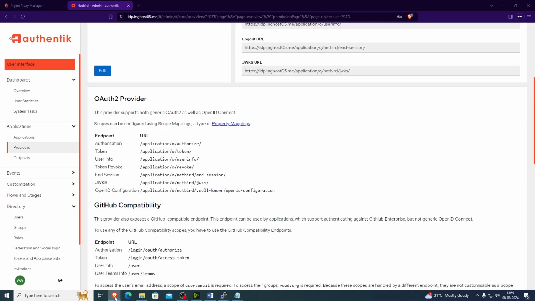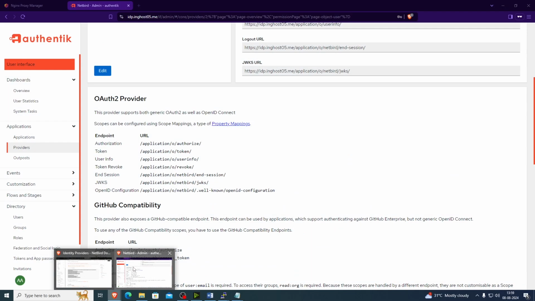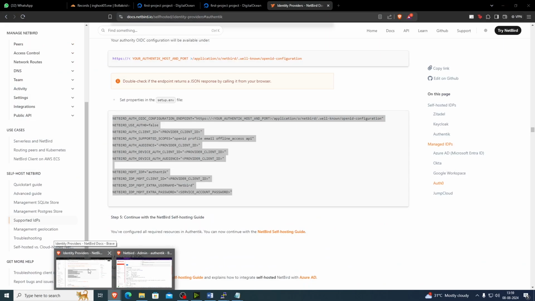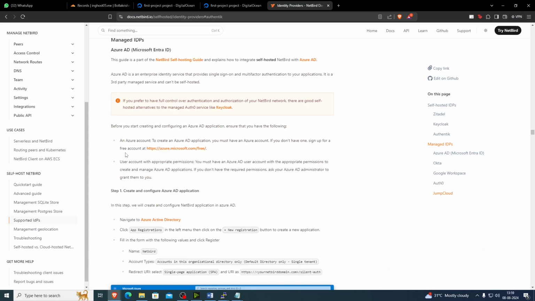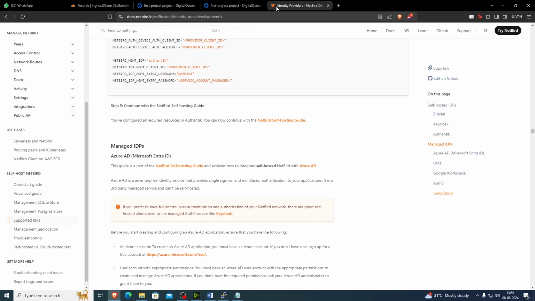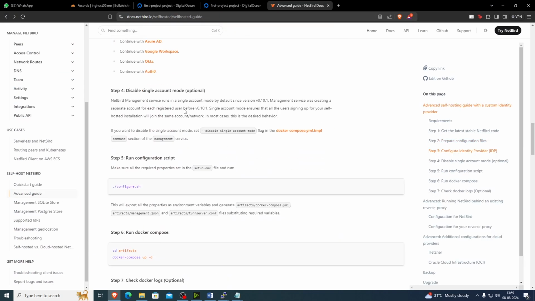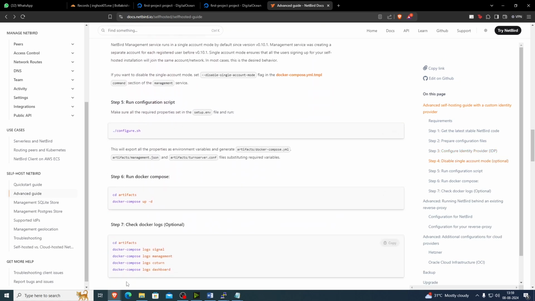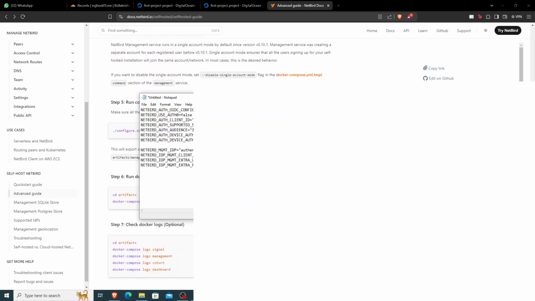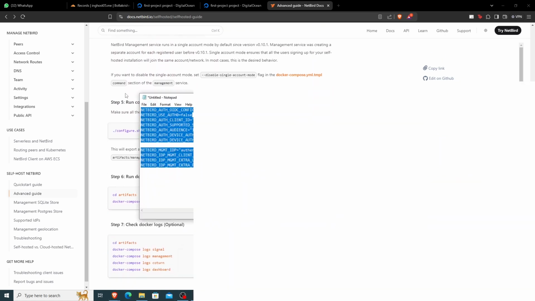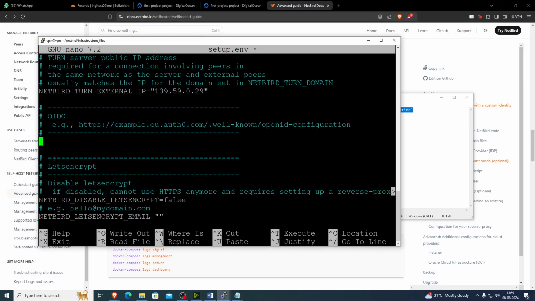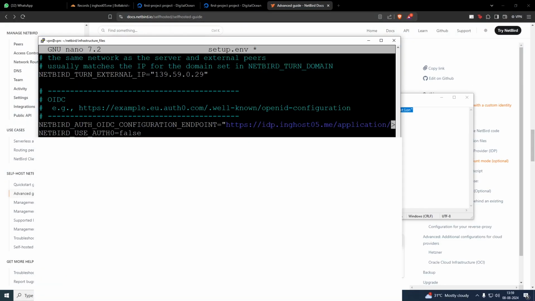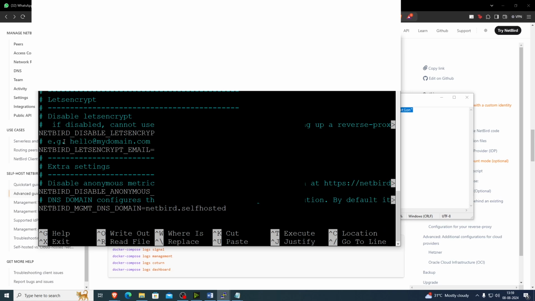Then everything should be fine. Paste this, everything. And go to the bottom and add email address here. Let's Encrypt email.